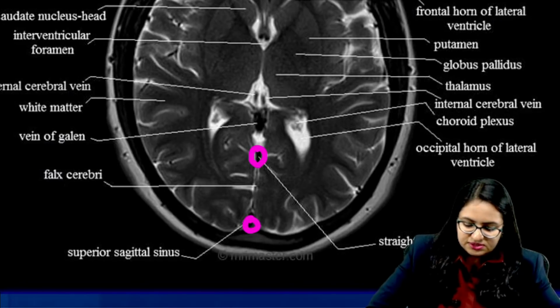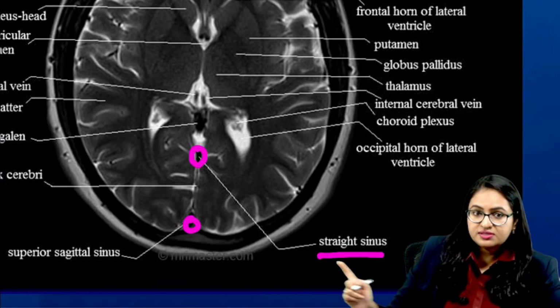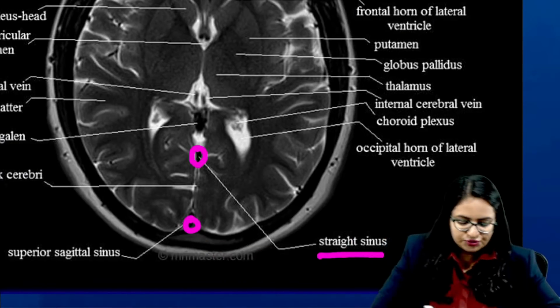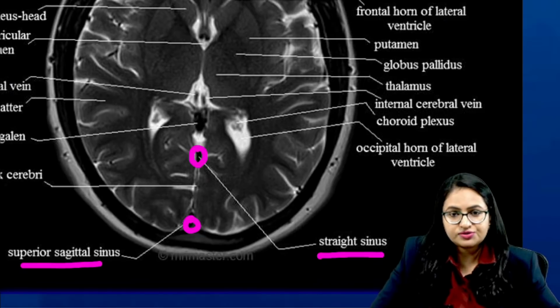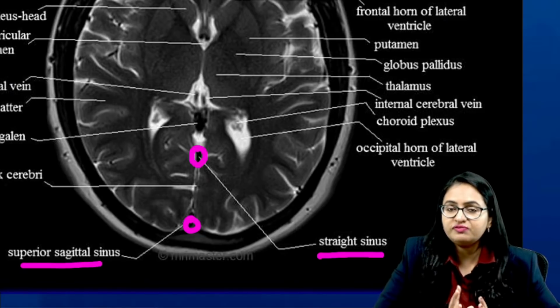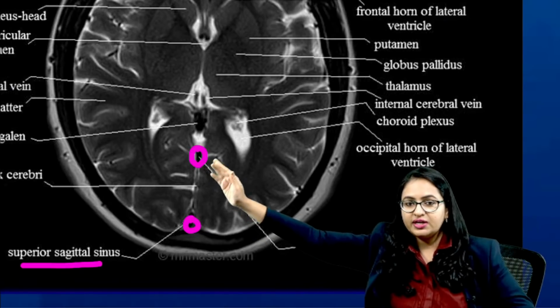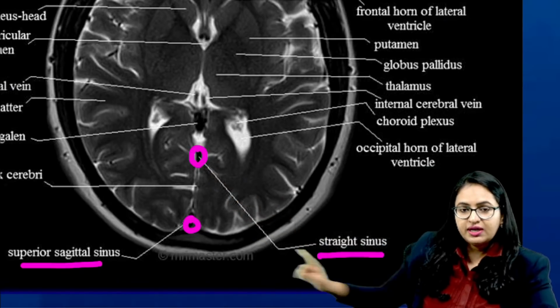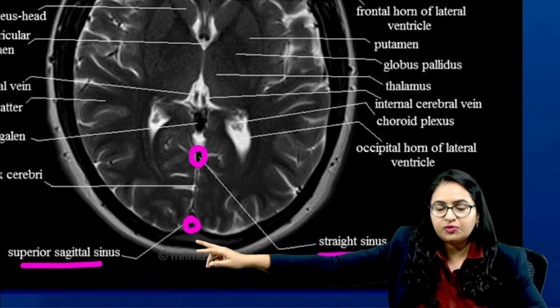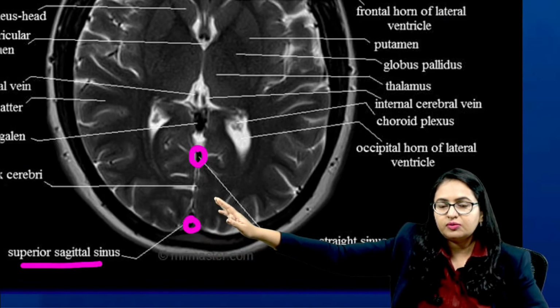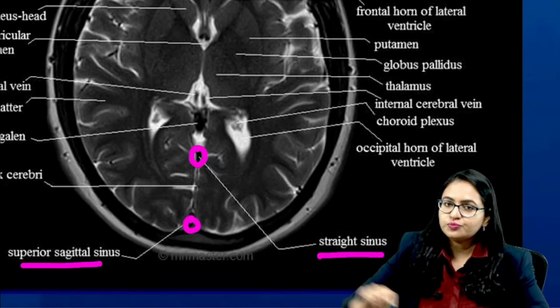This one is the straight sinus, and this is the superior sagittal sinus. The one slightly on the anterior side is the straight sinus, and on the most posterior aspect, towards the occipital portion of the cerebrum, is the superior sagittal sinus.